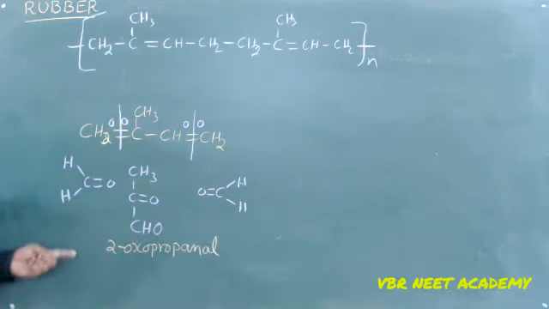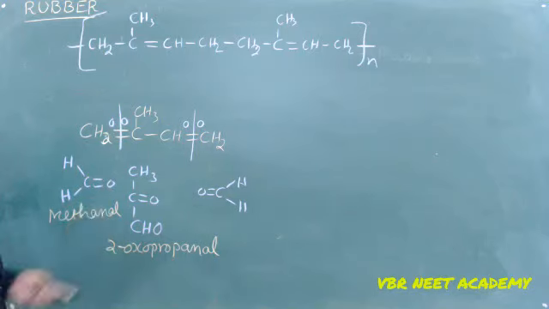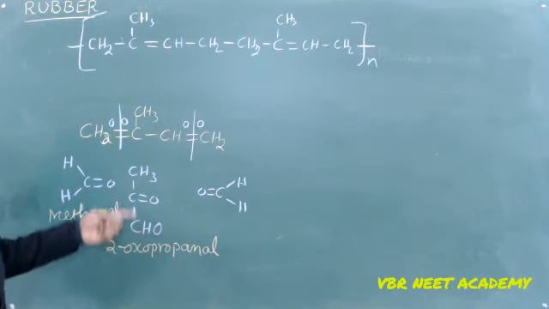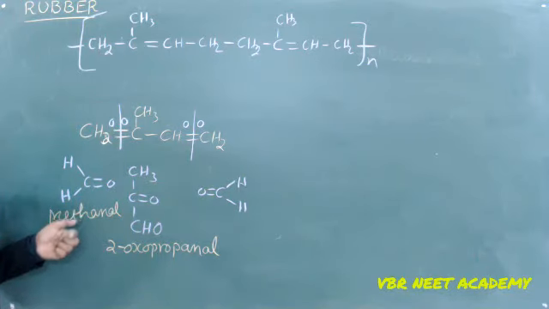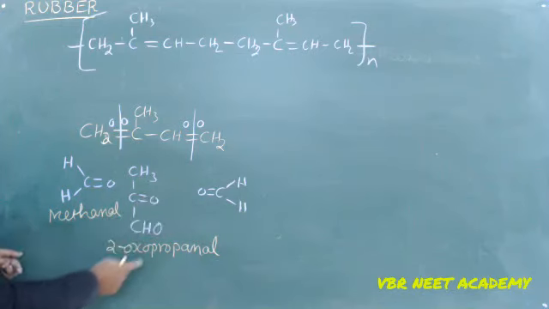I am going to get 2-oxopropanol and I am going to get methanol. Or you can call this one methyl glyoxal, the common name. So what are the ozonolysis products of isoprene? I am going to get 2 moles of methanol and 1 mole of 2-oxopropanol.